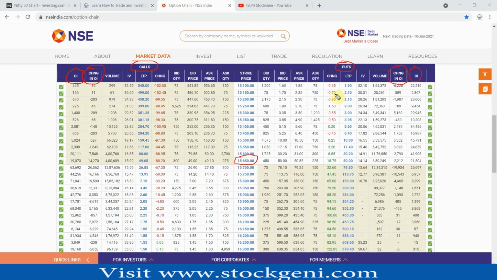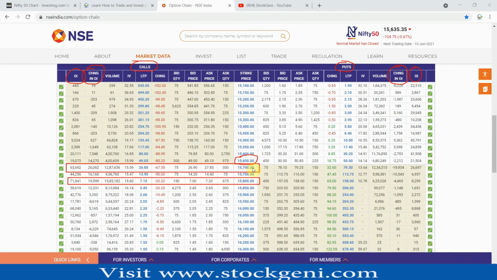On the call side, let me highlight this, we have the maximum change in OI at 15,800, which is 71,841. After that, the maximum change in OI is at 15,700 level. So these two strike prices, 15,700 and 15,800, and then the third highest is this one. So 700, 750, 800, these are the highest OI data.